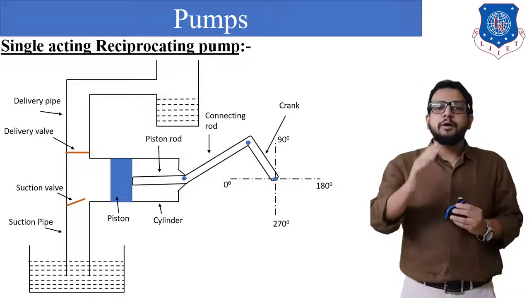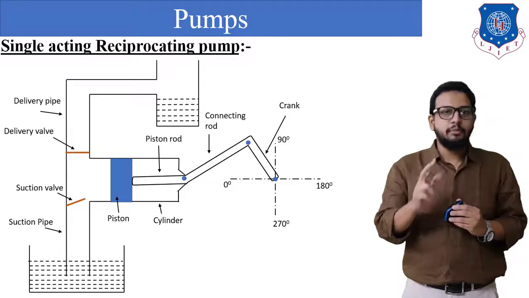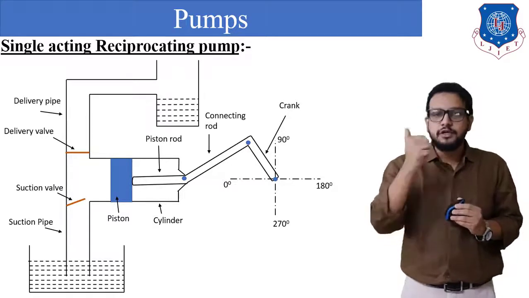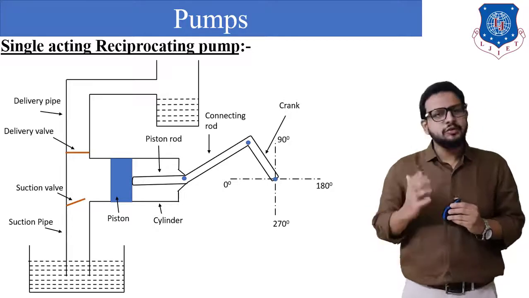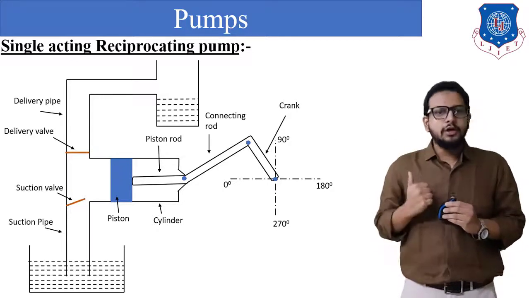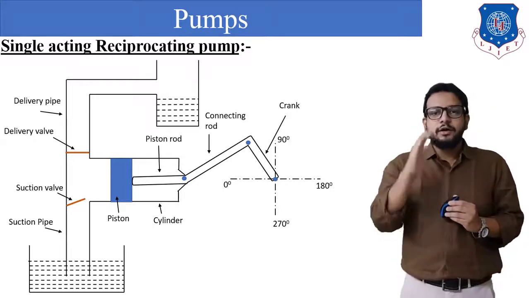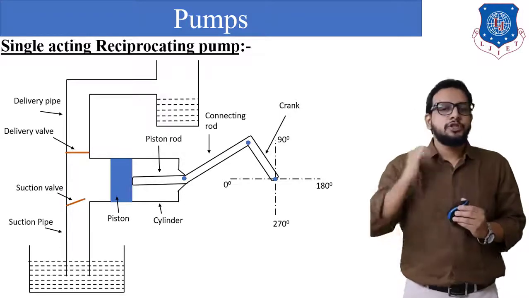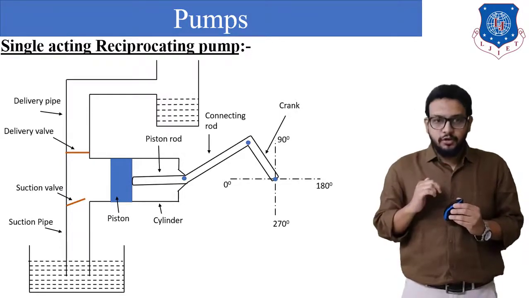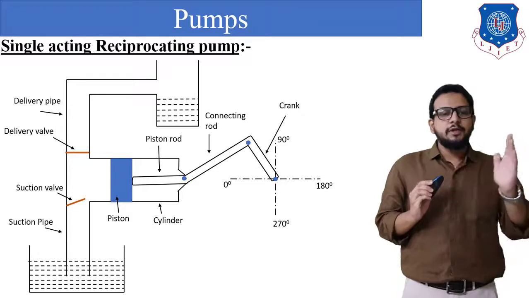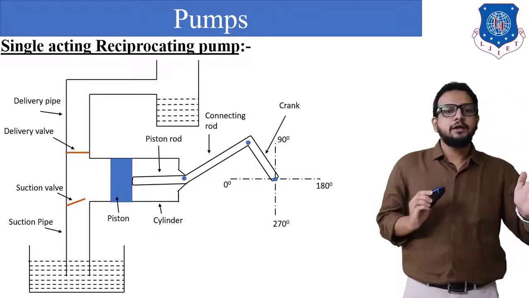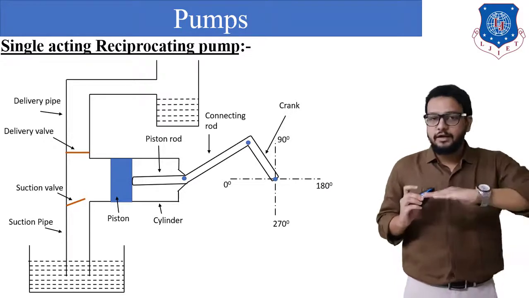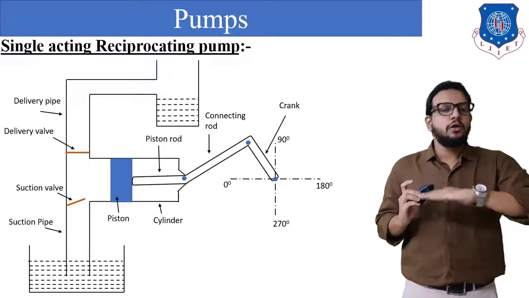This pump has two strokes. Remember, two strokes. The first stroke is the suction stroke, and the second stroke is the delivery stroke. Let us understand the suction stroke. During the suction stroke, the crank will be at the 0 degree position, which you can see on your screen. At that time the piston will be at its inner dead center, the dead end nearer to the pipe, and the connecting rod will be totally horizontal.